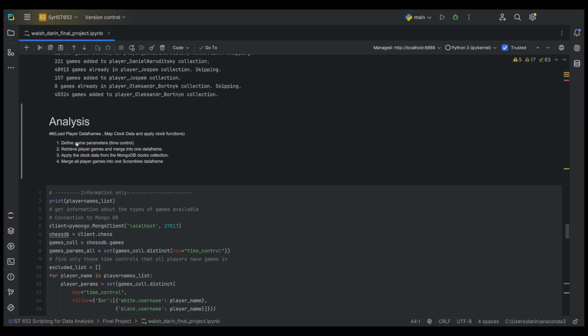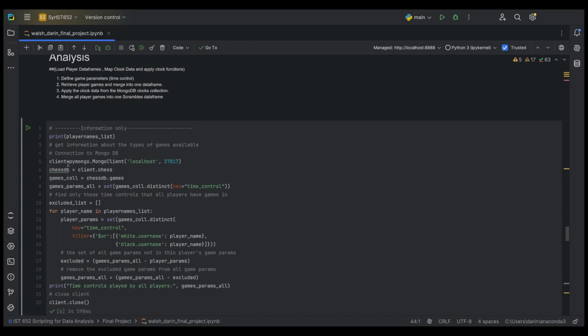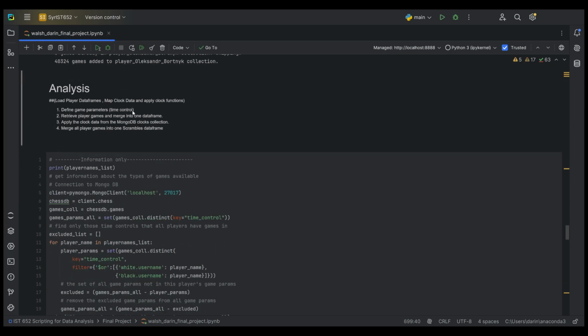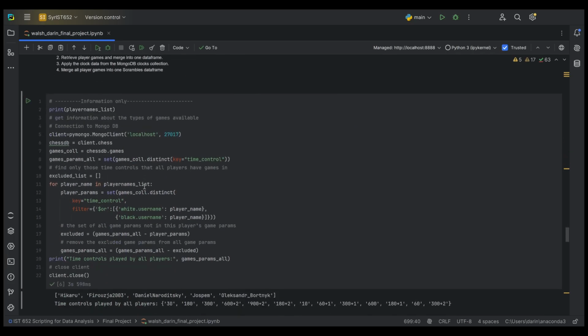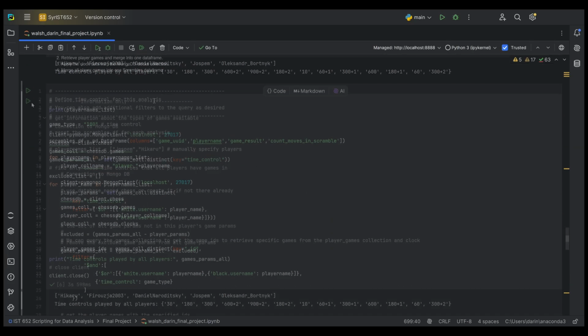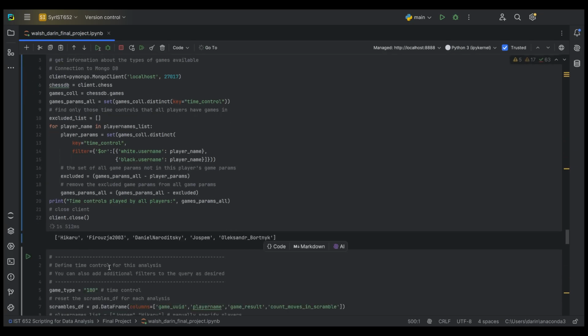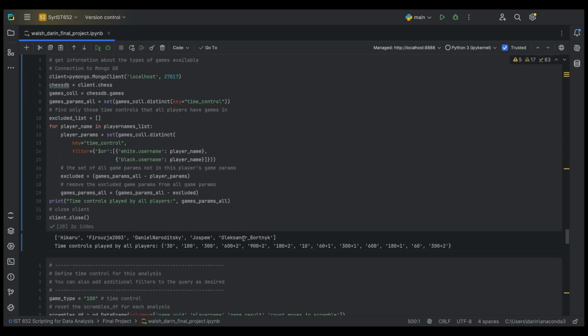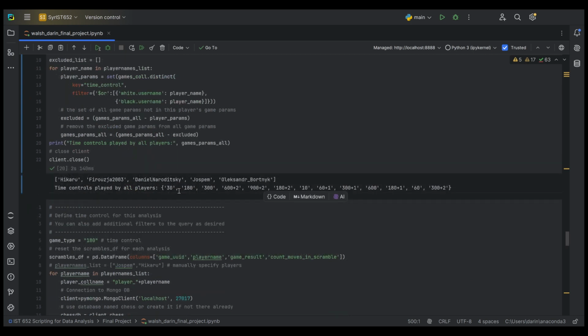Here we are at the analysis, and this is where we can start making changes. So first up, I am going to try changing the time control. Instead of a 3-minute time control, if I run this, you can see that it will list the players that I've selected and show me all the time controls that these players have all played. So looking at the list of time controls, the first thing I'm going to try is using a 180 plus 1, which means a 1 second increment.